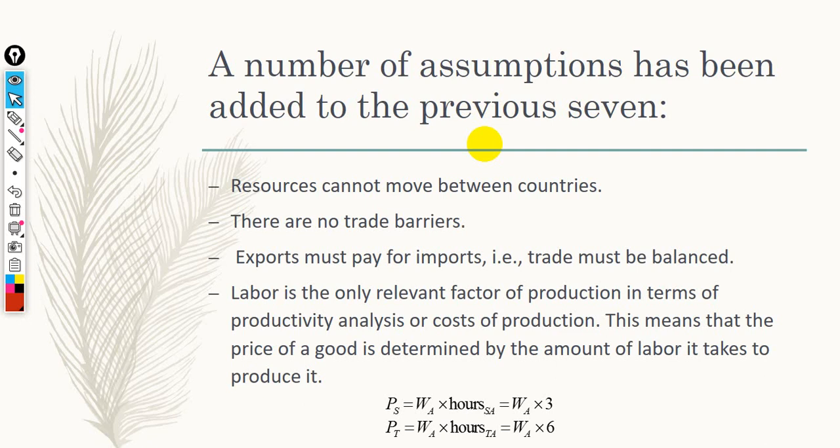Now we are going to add 5 more assumptions. So number 8, resources can't move between countries. This is like an addition to number 6. In number 6, we can move resources from one industry to another, and here we said that we cannot move them from one country to another.